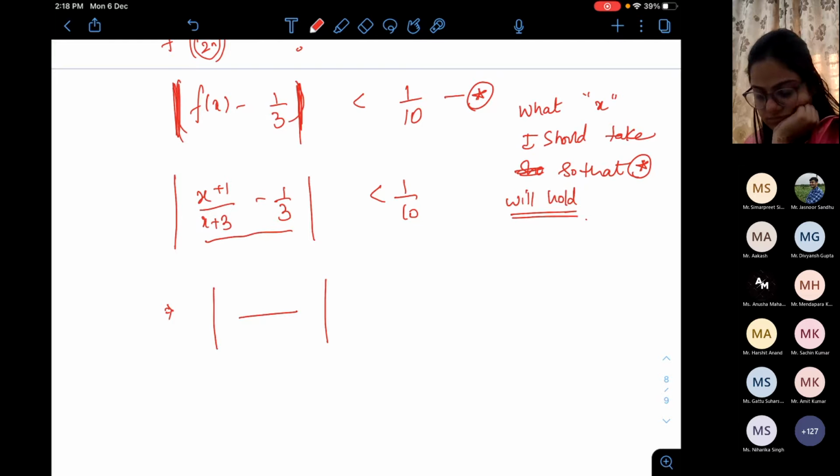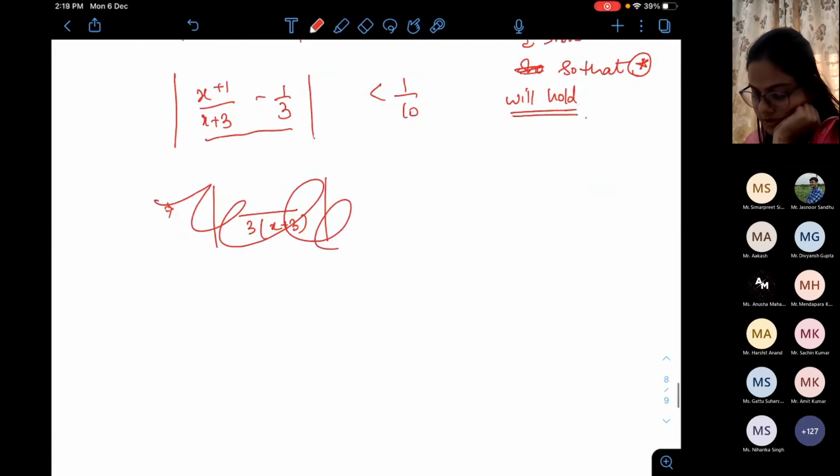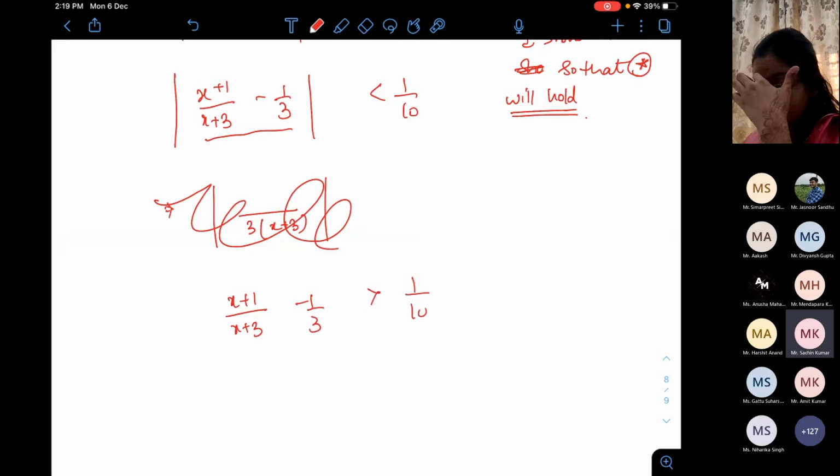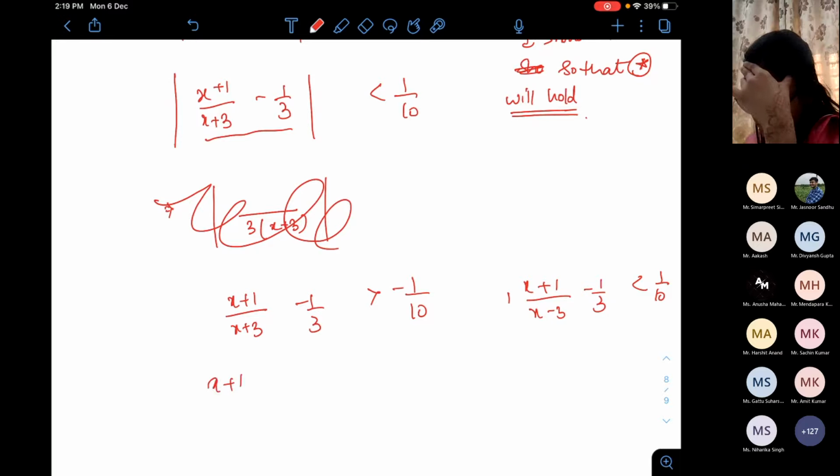2x upon 3. Ma'am, the LCM will complicate it. We can open the mod. Okay. 2x. And don't take the LCM. One way is this. Let me know if I have written it correctly or not. Yes, ma'am. Now, according to you.